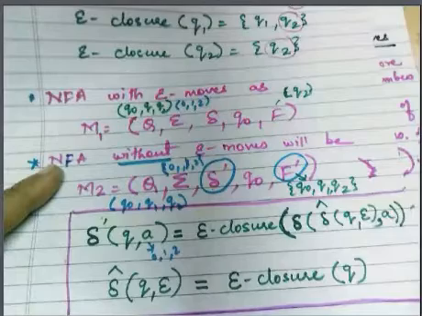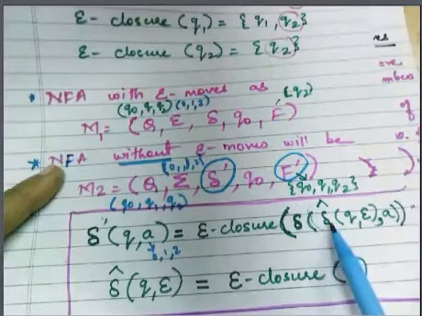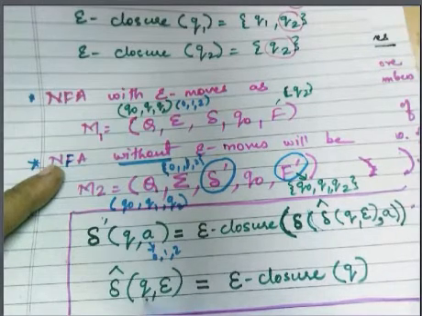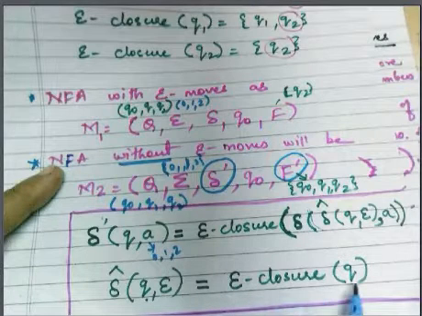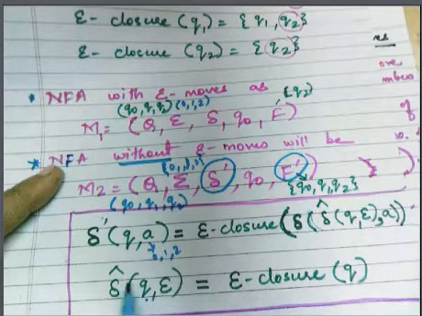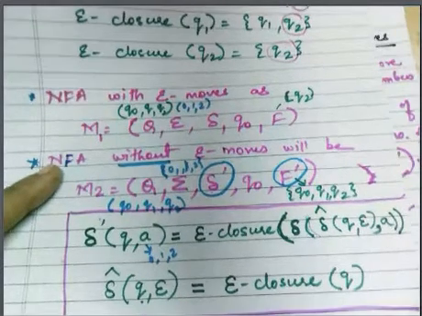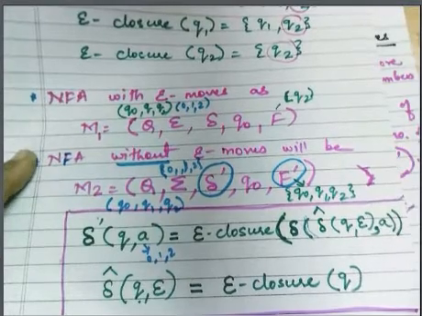Okay, what is this delta cap? This is something new you are finding. This is nothing but the epsilon closure of the q state. So another representation for the epsilon closure of any state is delta cap q comma empty string. Understood? I hope you have written it down and understood it.